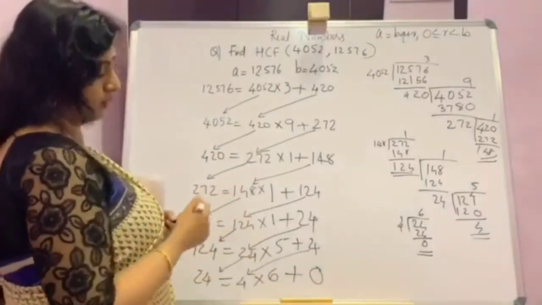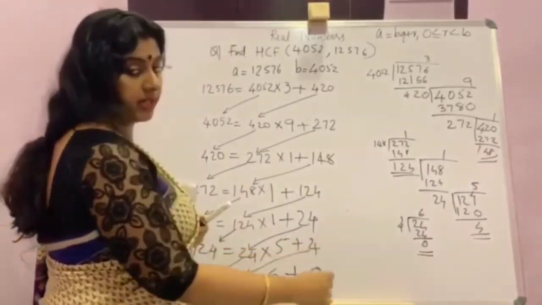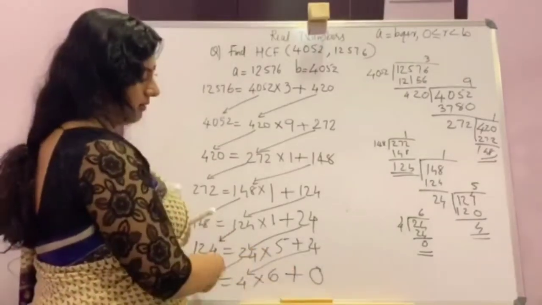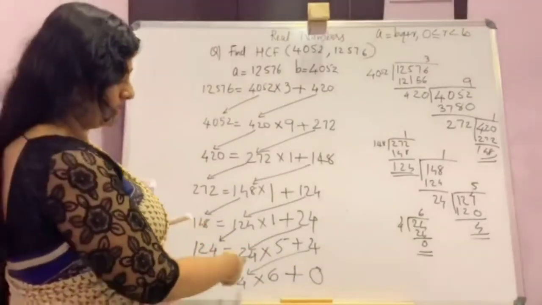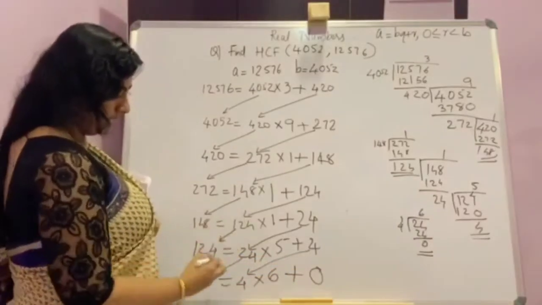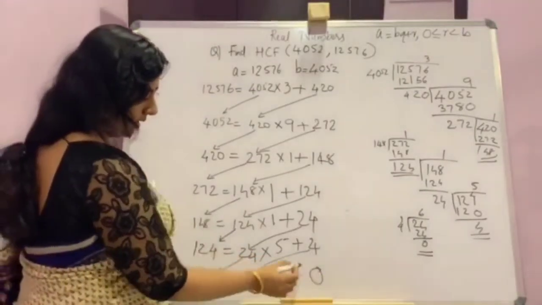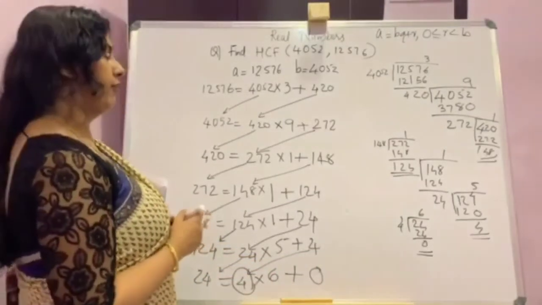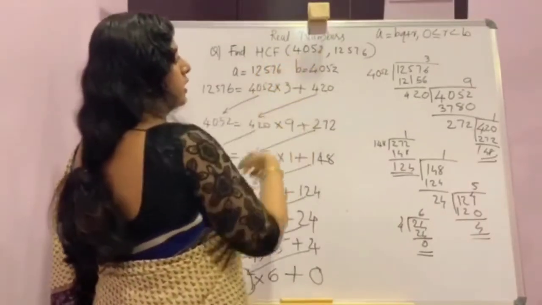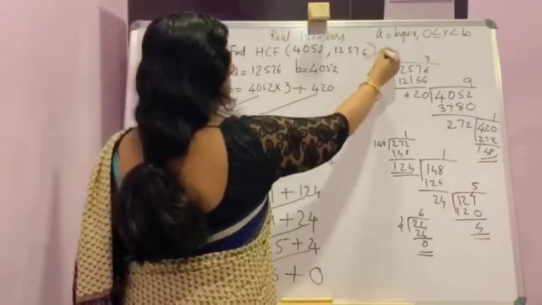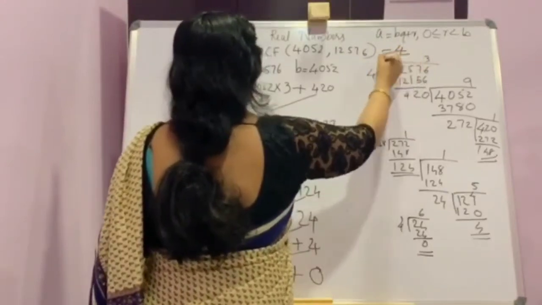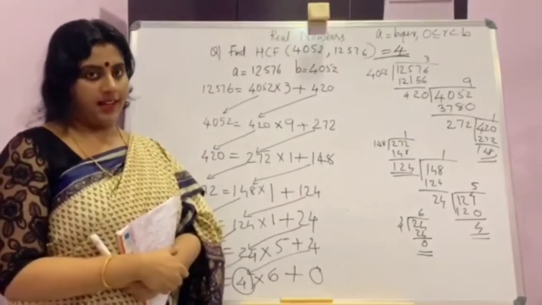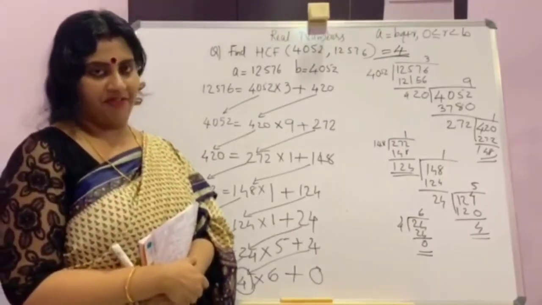Now stop the procedure here as we get the remainder as 0. And the HCF is the B in the step where you got remainder 0. Here, which is the B? This is A is equal to BQ plus R. R is 0 here and B is 4. So the HCF is 4. So HCF of 4052 and 12,576 is equal to 4. This is the Euclid's division algorithm method to find HCF.